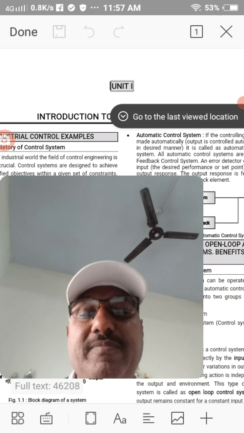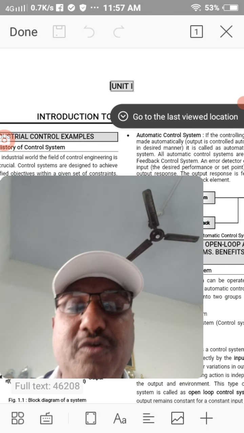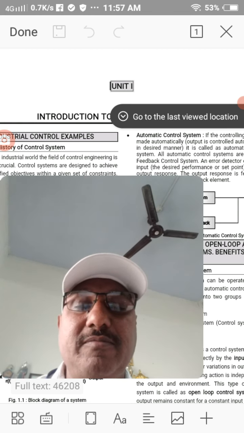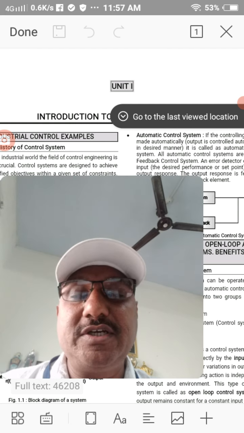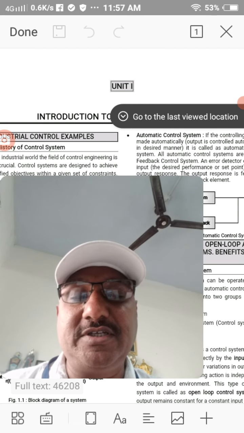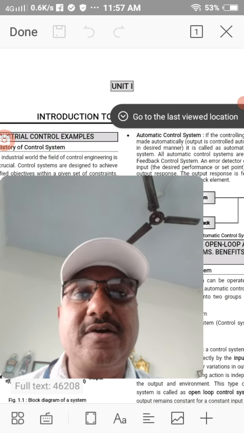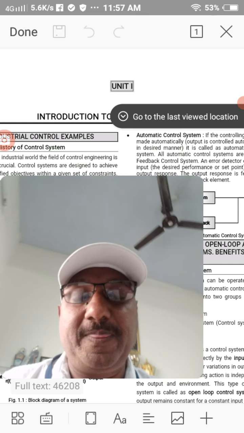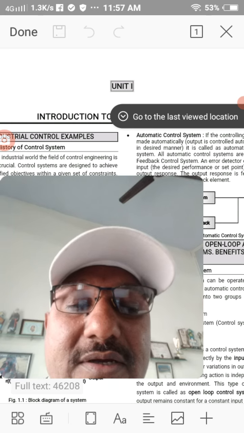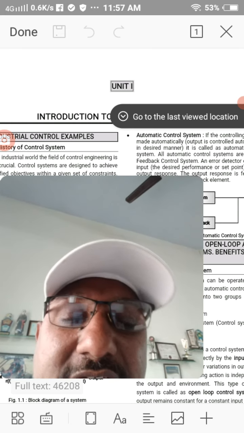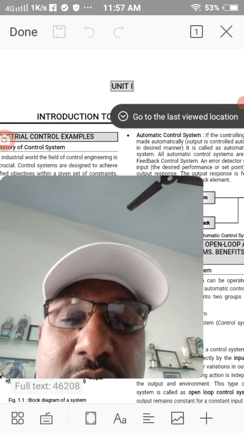Control system is nothing but a portion of that electromechanical system which controls different parameters on the system. Just like in a car, we are accelerating a pedal and the car moves.